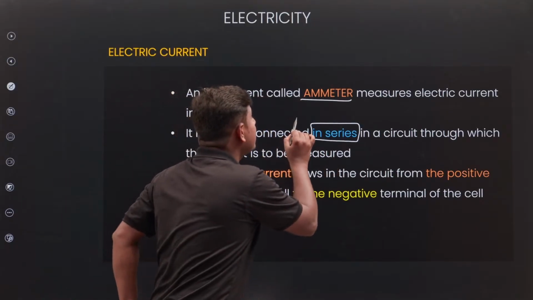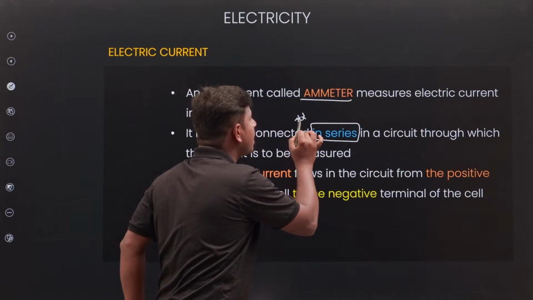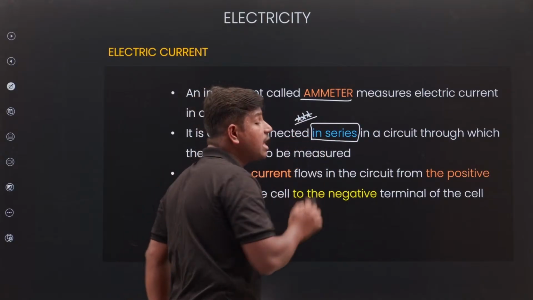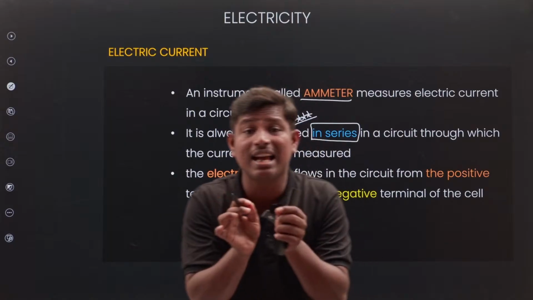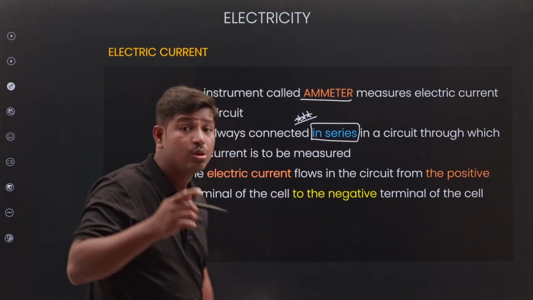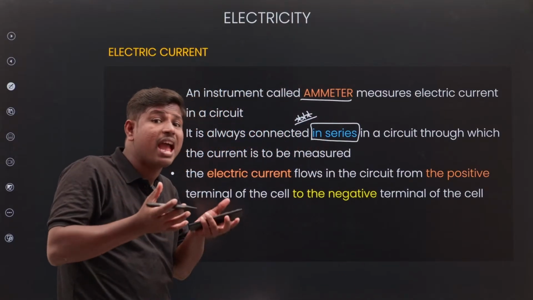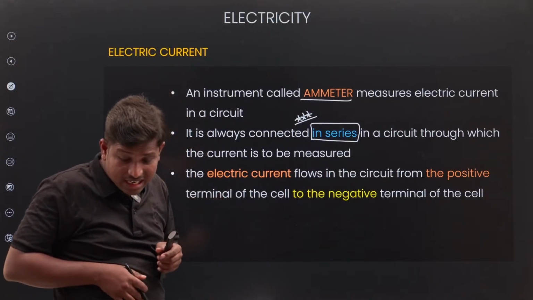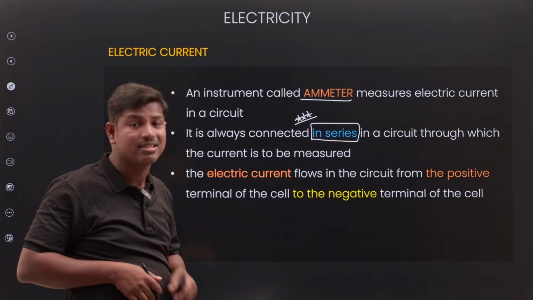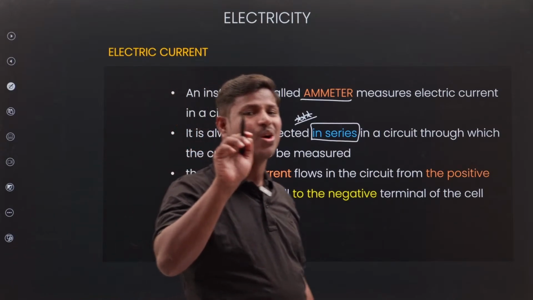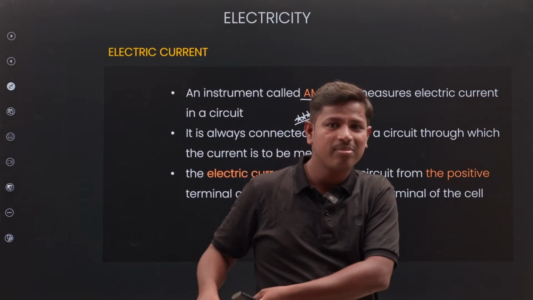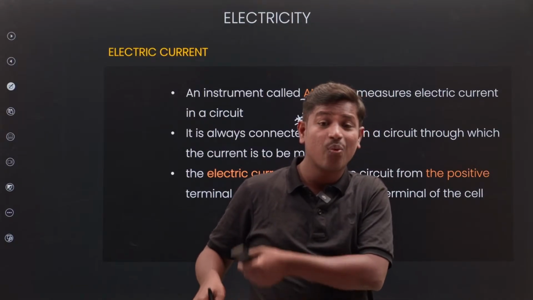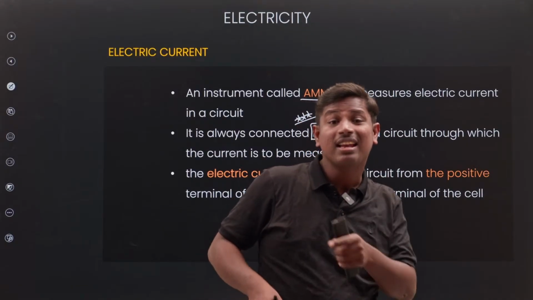How is the ammeter connected? The ammeter is always connected in series. All of you may have a doubt, and from the chat box we also get the doubt: why is the ammeter connected in series?